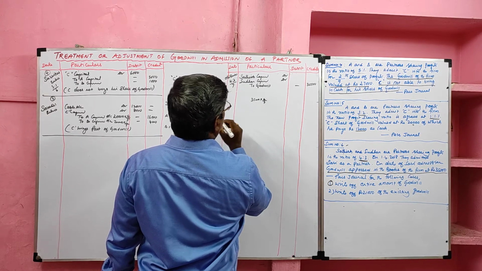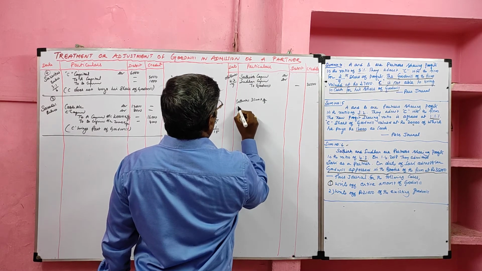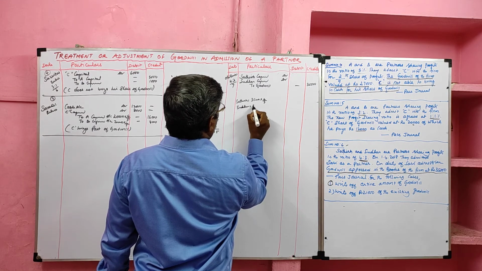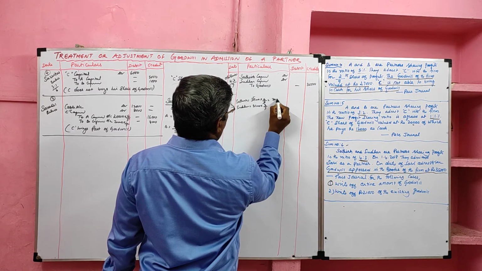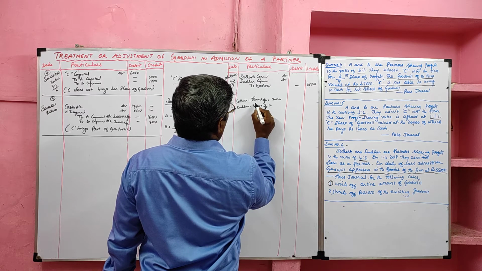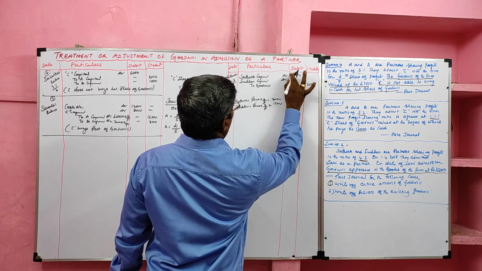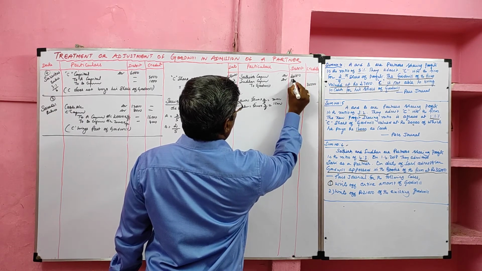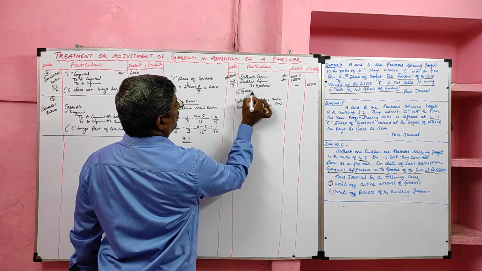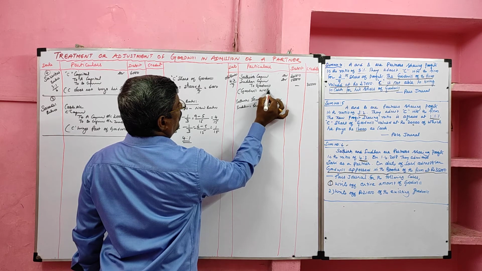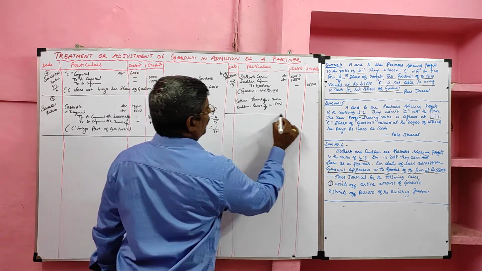So 35,000 into 4/7 to Satish. Then for Sudan, 35,000 into 3/7. So 5 times 4 is 20,000, and 5 times 3 is 15,000. So 20,000 goes to Satish and 15,000 goes to Sudan. Narration: goodwill written off. Sum 6, case A, over.